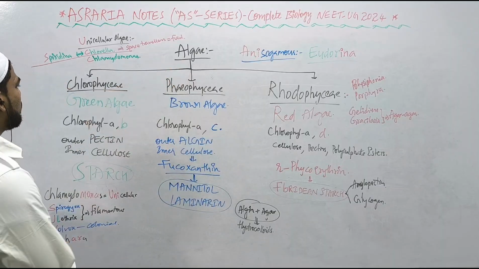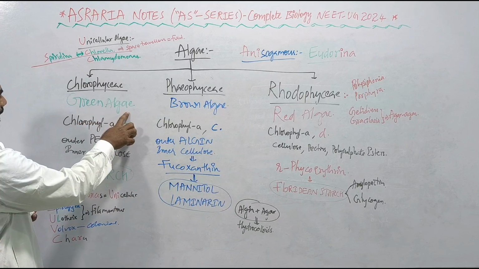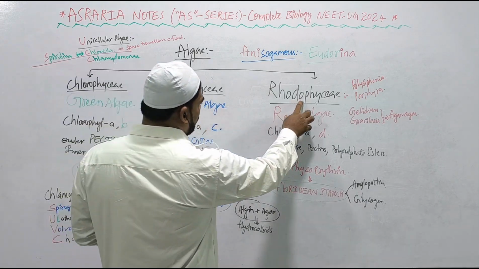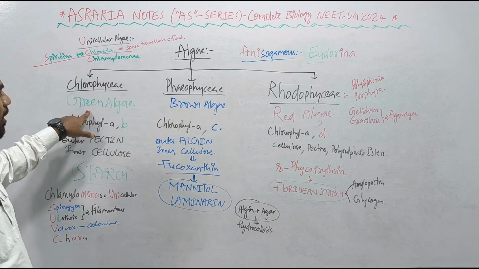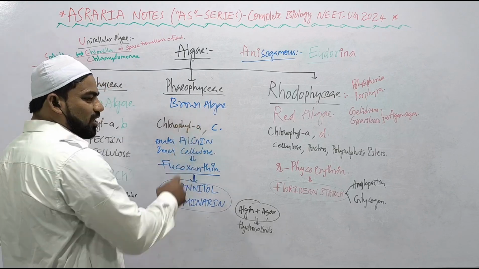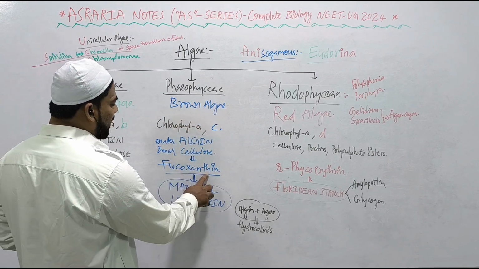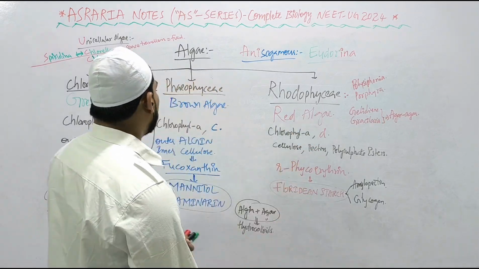Algae is divided into three classes: Chlorophyceae, Phaeophyceae, Rhodophyceae, right? Chlorophyceae also known as green algae, Phaeophyceae also known as brown algae, Rhodophyceae also known as red algae. Why are they called green algae? Because of the presence of the green pigments chlorophyll a and b, right? Why are they called brown algae? Because of the presence of xanthophylls and carotenoids, for example fucoxanthin. Why are they called red algae? Because of the presence of the red pigment phycoerythrin, right?